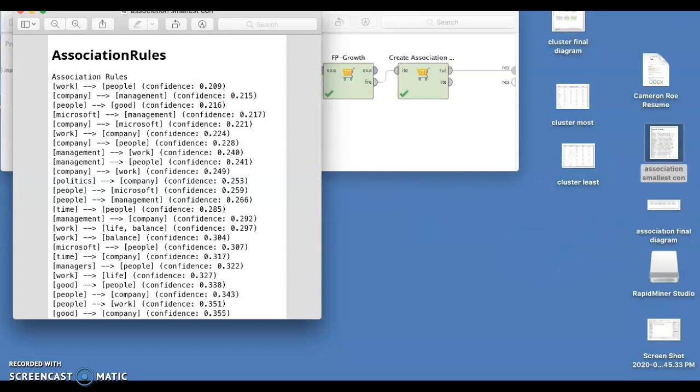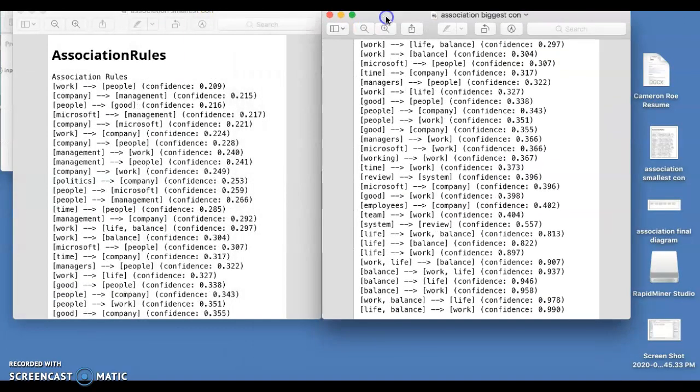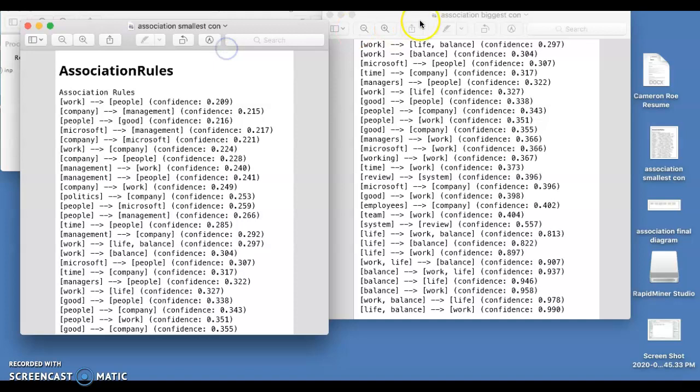It allowed me to make that conclusion when I also looked at the biggest con, which, if you look at the bottom of this, is life, balance, and work. Those 3 have the most confidence of being seen together in the cons column, 0.99% of the time, which is a lot. So even though their work-life balance is pretty bad, they don't feel as though the people there are making it bad, which I think is always a plus when it comes to working for a company, that you don't hate the people that you work with.